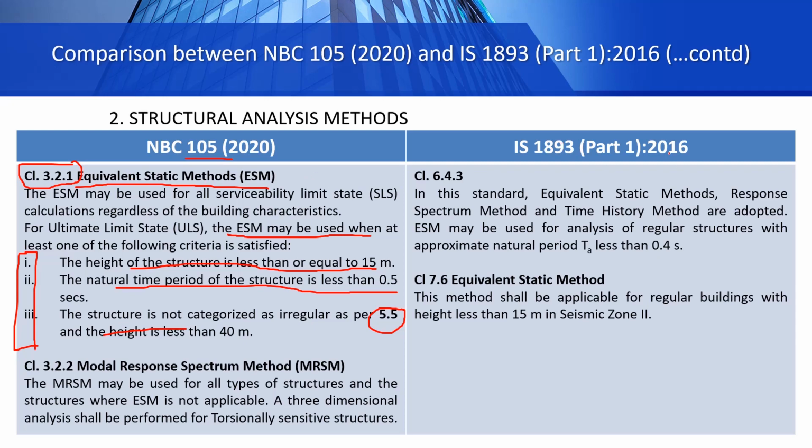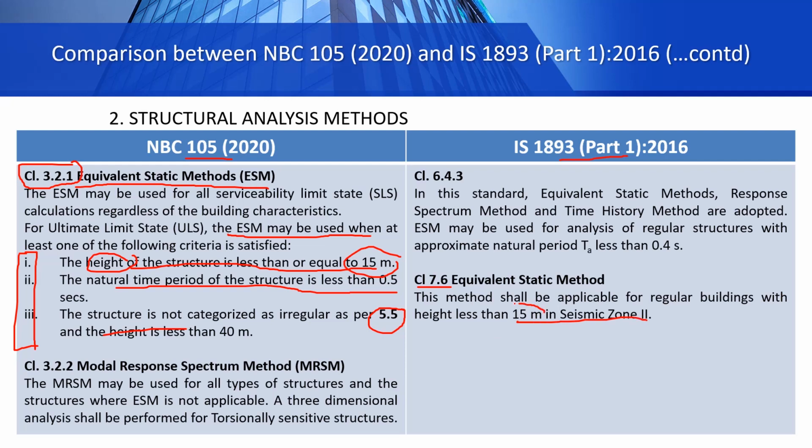And the same case for the IS 1893 code is that, first, this first clause is related with the height of the structure, and NBC says that if the height is less than 15 meter, we can use this static method. Same is the case for IS 1893. In clause 7.6, it says that the equivalent static method shall be applicable for regular buildings with height less than 15 meter in seismic zone 2.